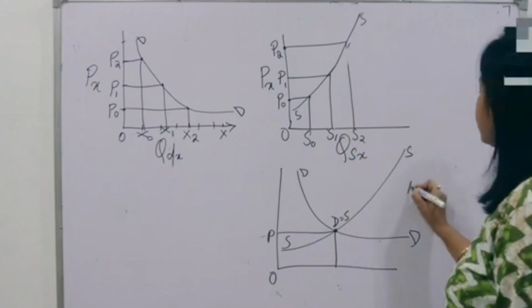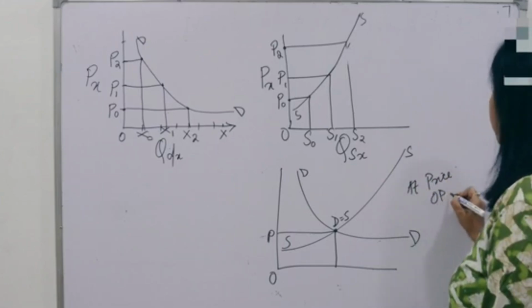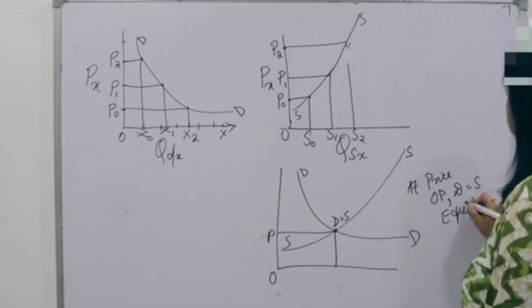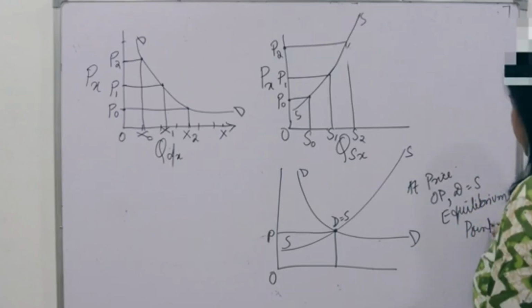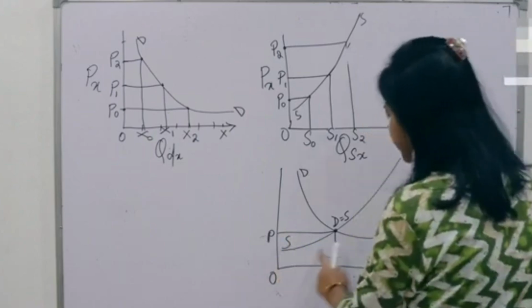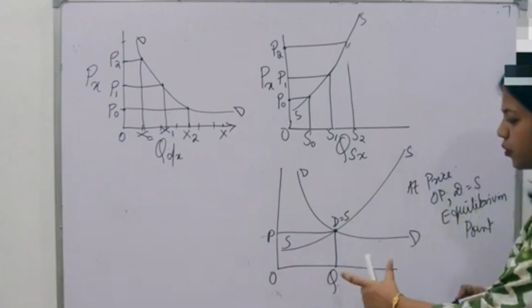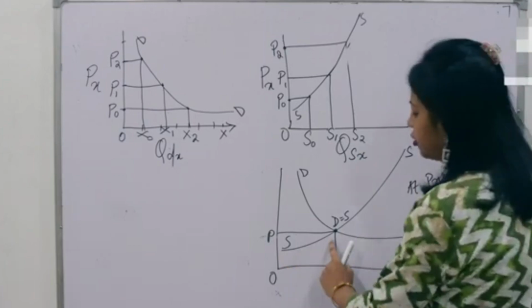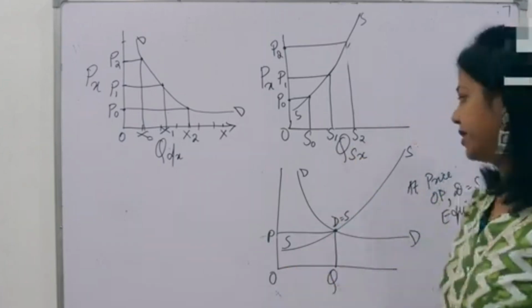Okay, so at price OP, demand is equal to supply, and this is known as the equilibrium price. Equilibrium point. This is the equilibrium point. So correspondingly, this is the equilibrium price. This is the equilibrium quantity. OQ is the equilibrium quantity at which the consumer also agrees to buy and supplier also agrees to sell. The seller agrees to sell and consumer agrees to buy.